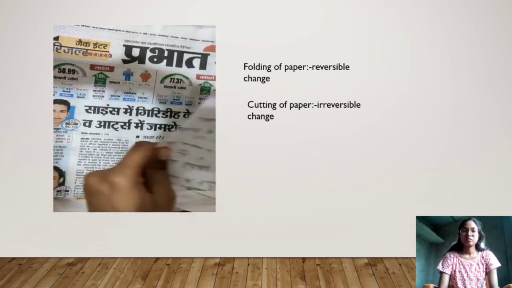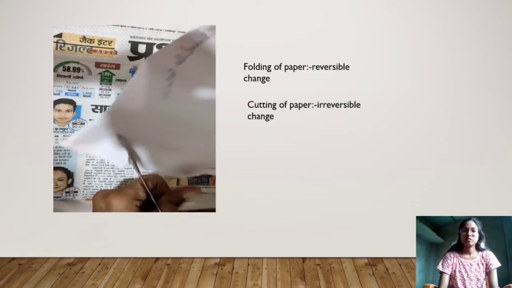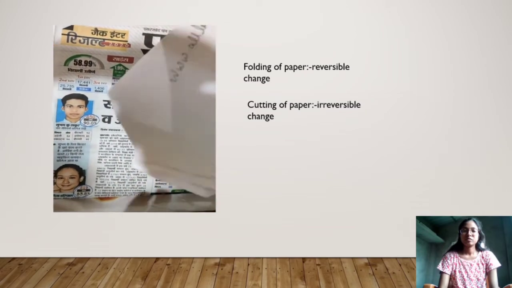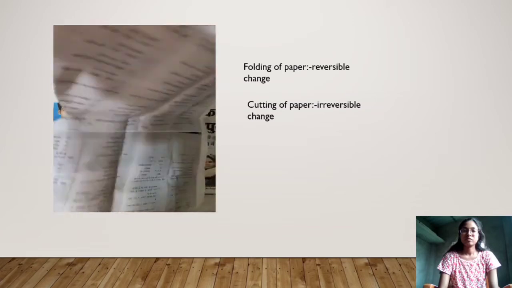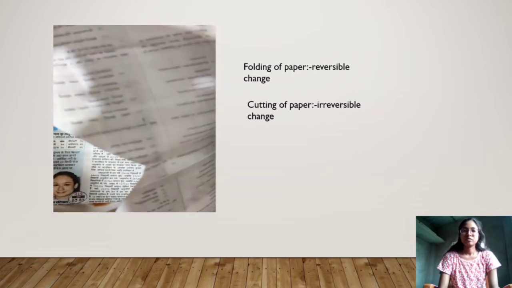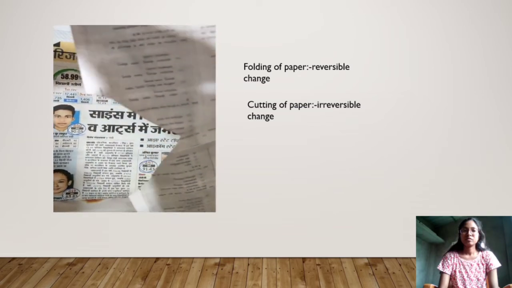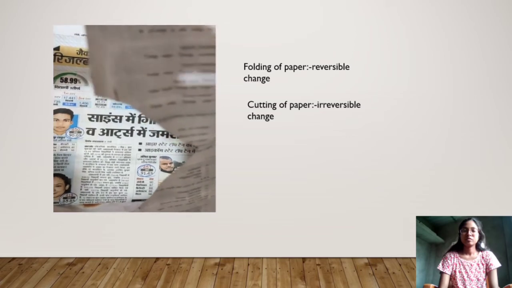Now if I cut this paper, suppose I am cutting this paper from here. Can I make the shape of the paper same again? No, absolutely not. So this is a kind of irreversible change. If you cut the paper, it can't gain its original size or shape.